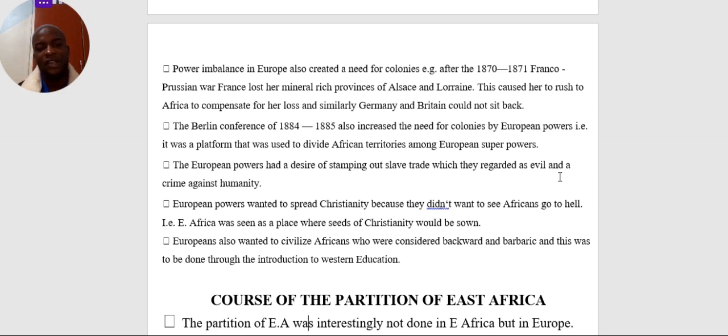Lastly, European powers also wanted to civilize Africans who were considered backward in terms of education, in terms of dressing, in everything. So they took Africans to be barbaric because of the cultural practices that they were doing, for example, killing of twins. And this made them to come to Africa to educate them, showing them that even twins are children.